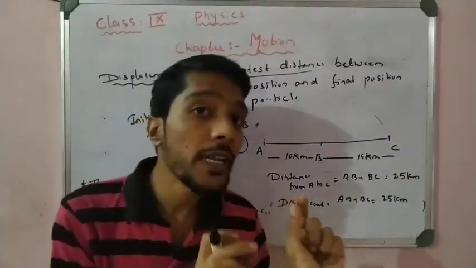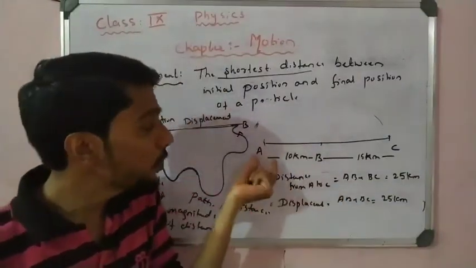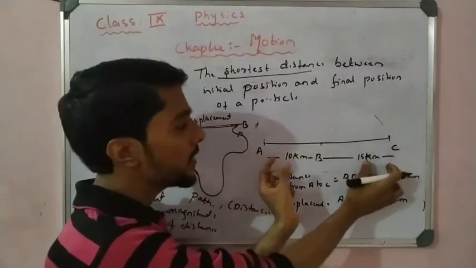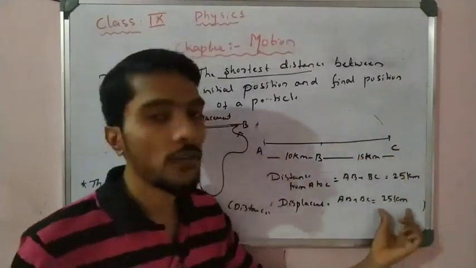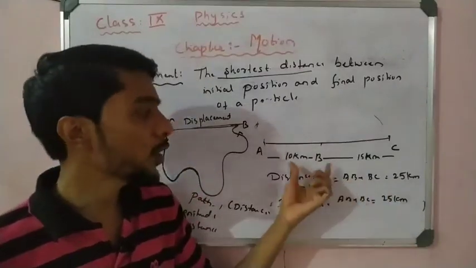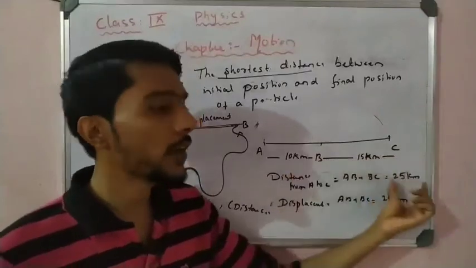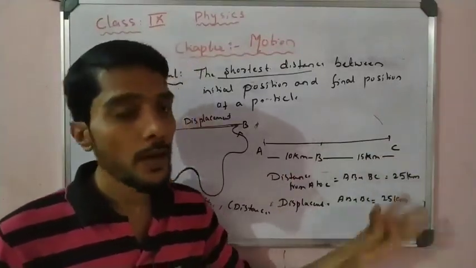The position between initial and the final position. So initial position is A and the final position is C. So what is the distance between AC? That is 15 plus 10, 25. So that is 25 kilometer. So that is what distance also. How much covered? First covered 10 kilometer, then covered 15 kilometer, total covered 25 kilometer. So that is the total, both are the same.